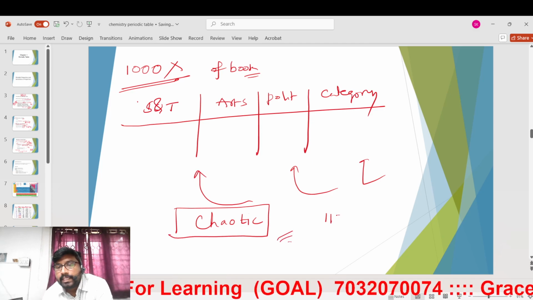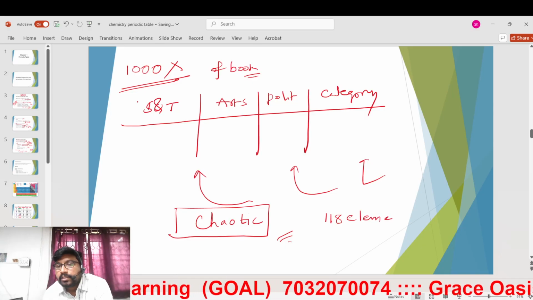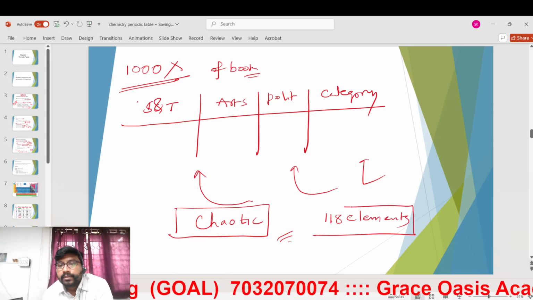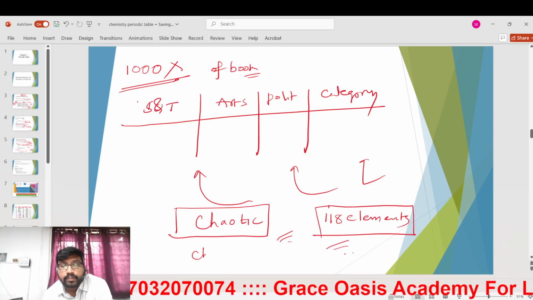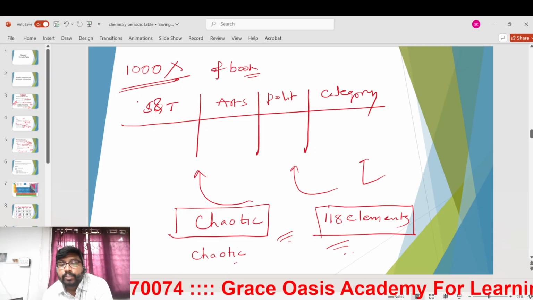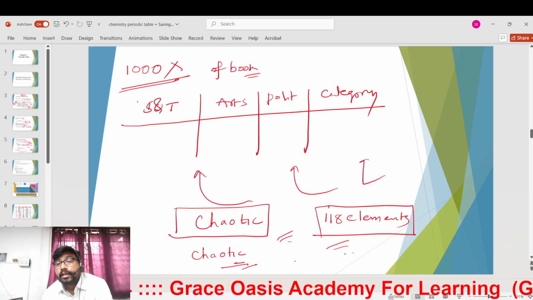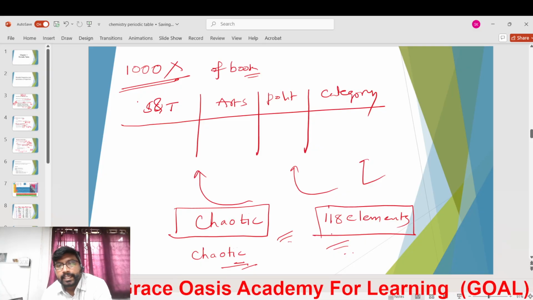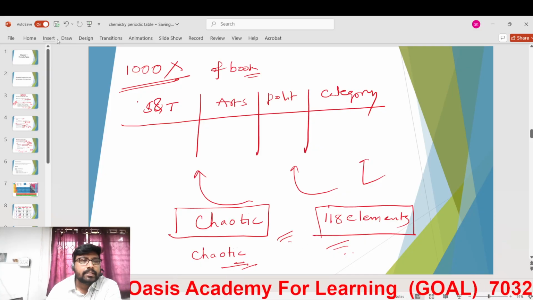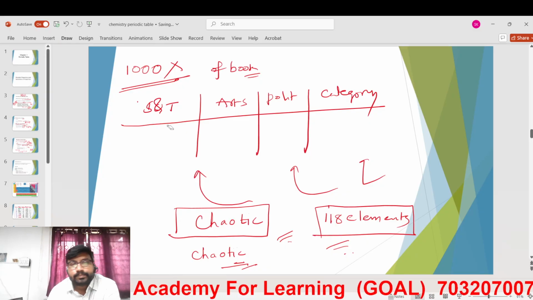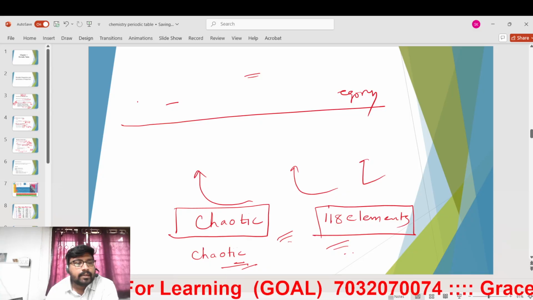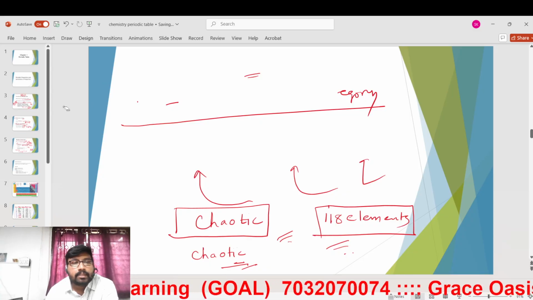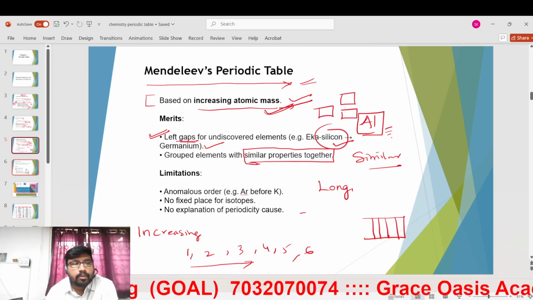We have 118 elements. Unless we classify them, it will be a chaotic situation, especially in their right order, according to their utilization. At that point of time they were trying like that, and one among them is Mendeleev.